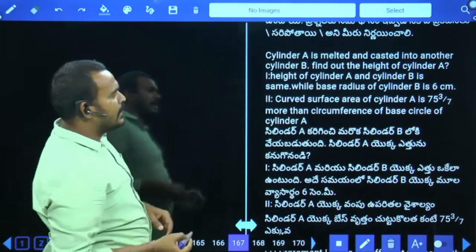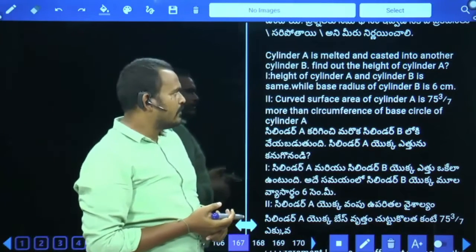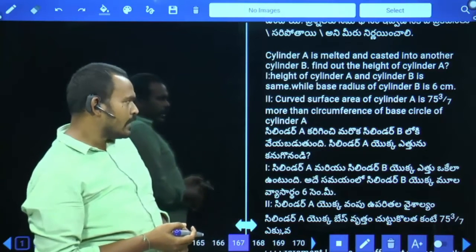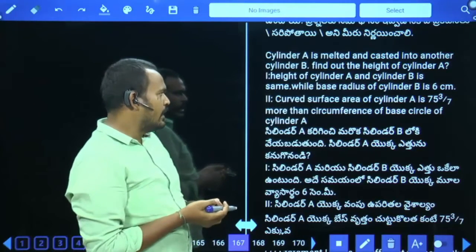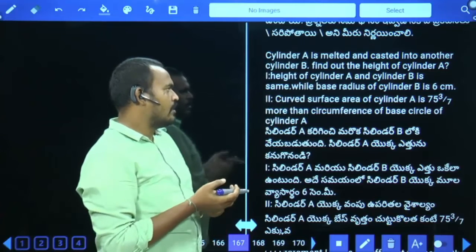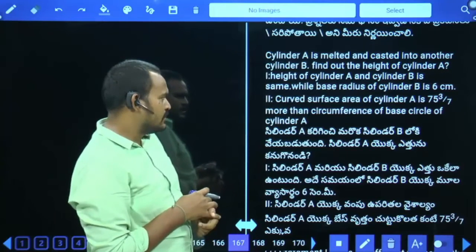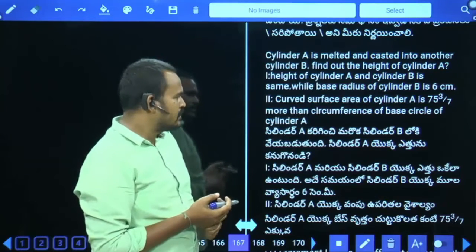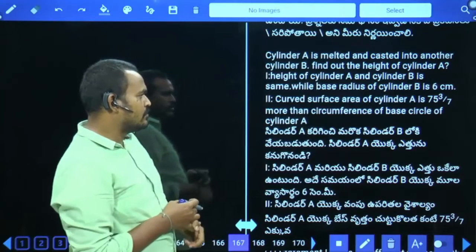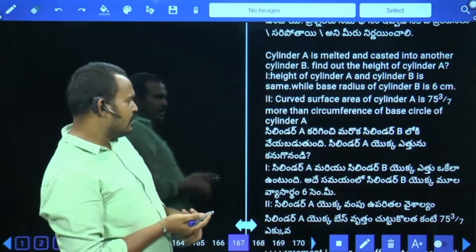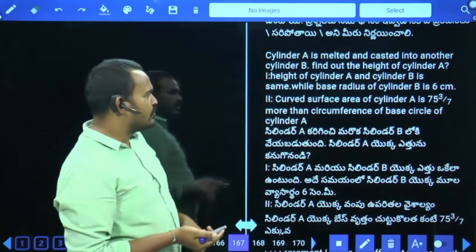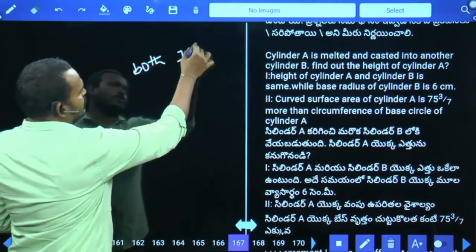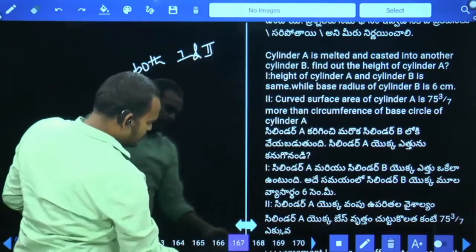Cylinder A is melted and cast into another cylinder B. Find out the height of cylinder A. First one, the height of cylinder A and cylinder B is the same, while the base radius of the cylinder is 6 centimeters. And second one, the curved surface area of a cylinder is 75 3/7 more than the circumference of the base circle of cylinder A. Combining both statements, we get the height of the cylinder. Means both 1 and 2 are needed. Both 1 and 2. Next, 168.